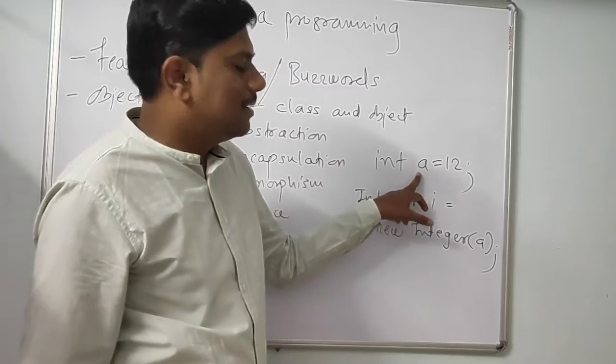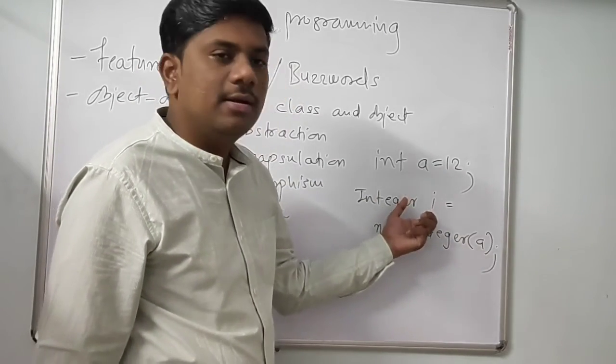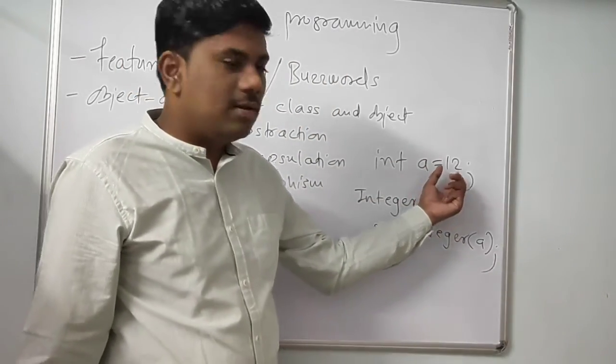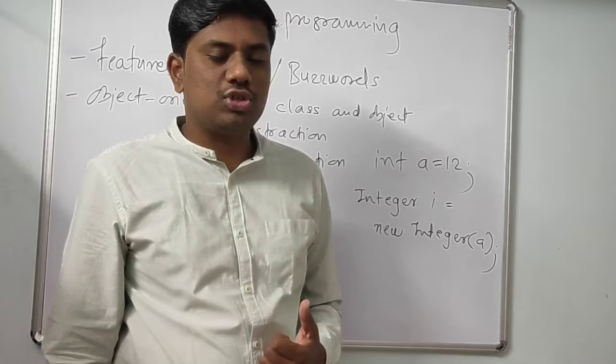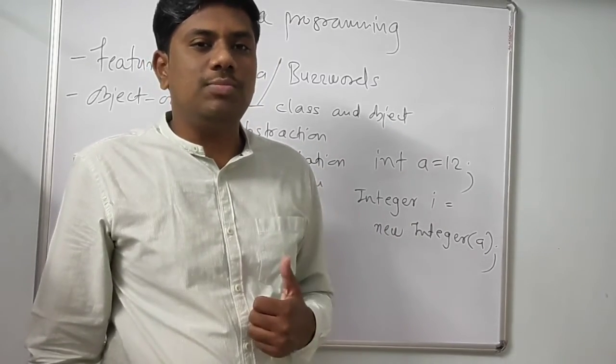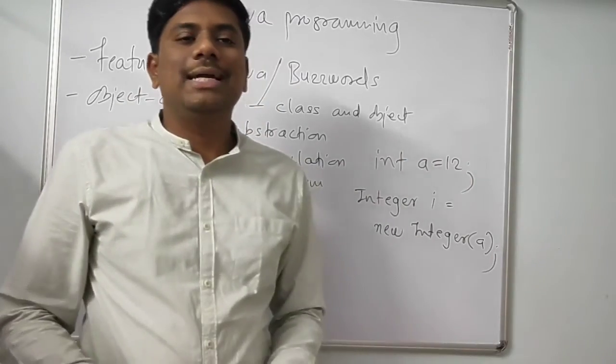Here I am considering a as a variable, but internally it will be treated as an object. This 12 is an integer constant, but it will be stored inside an object.